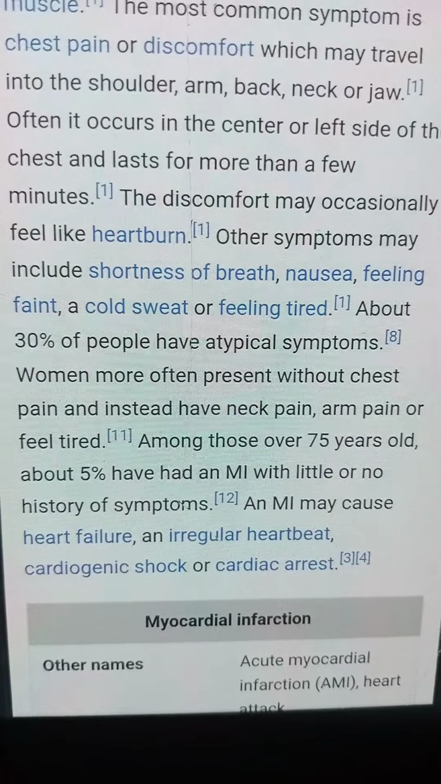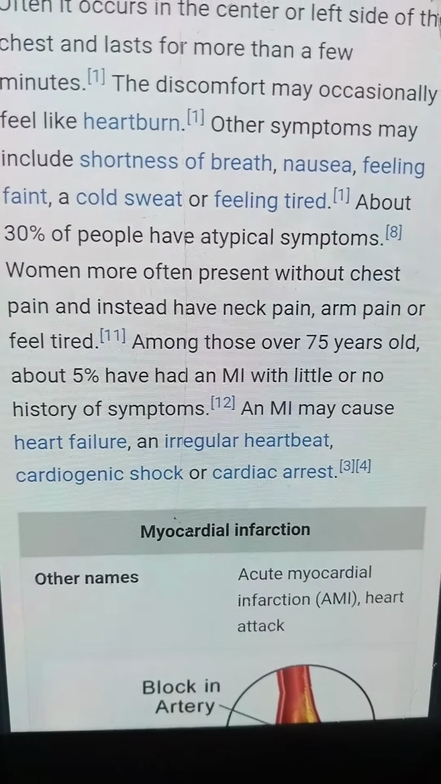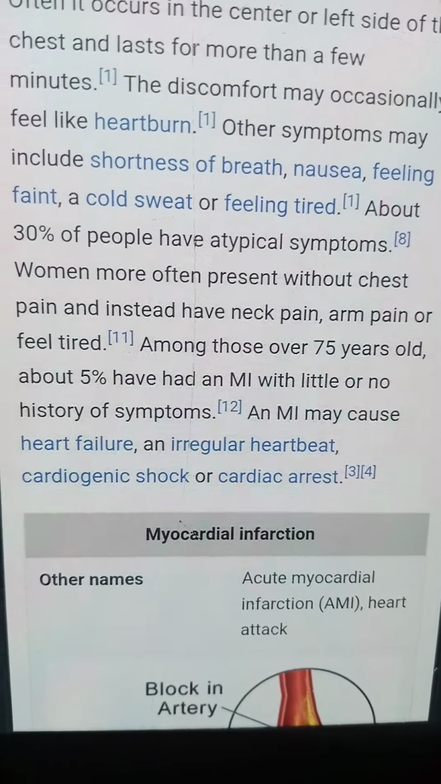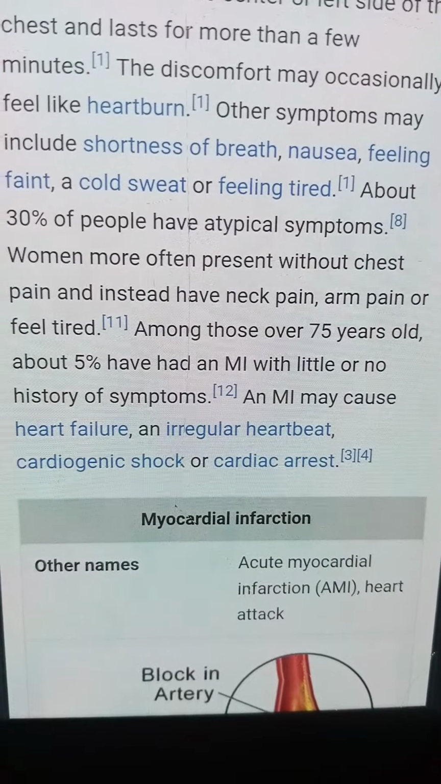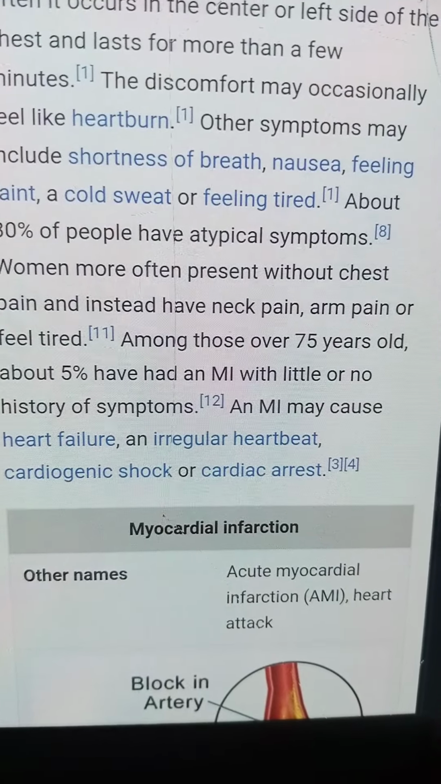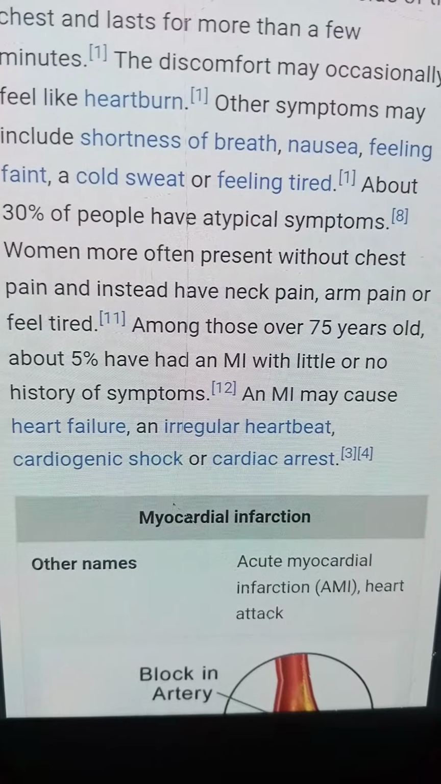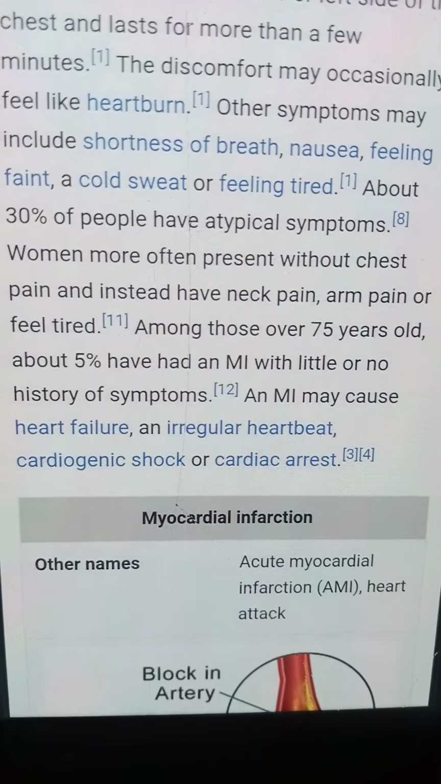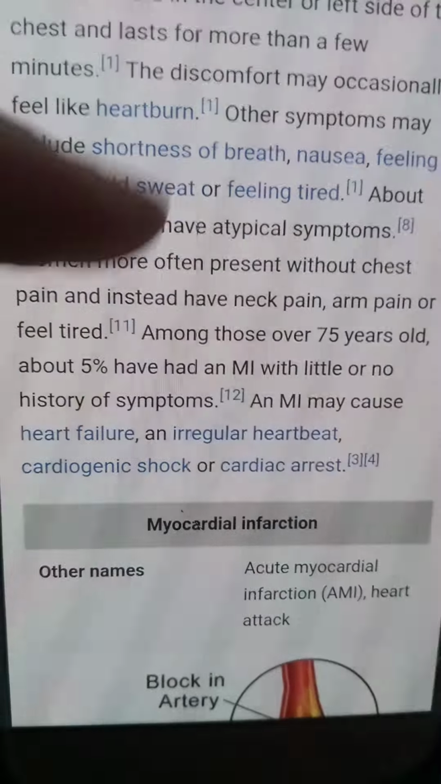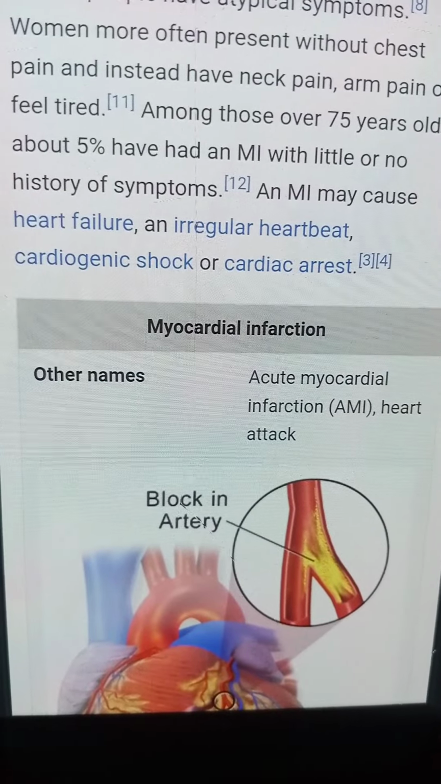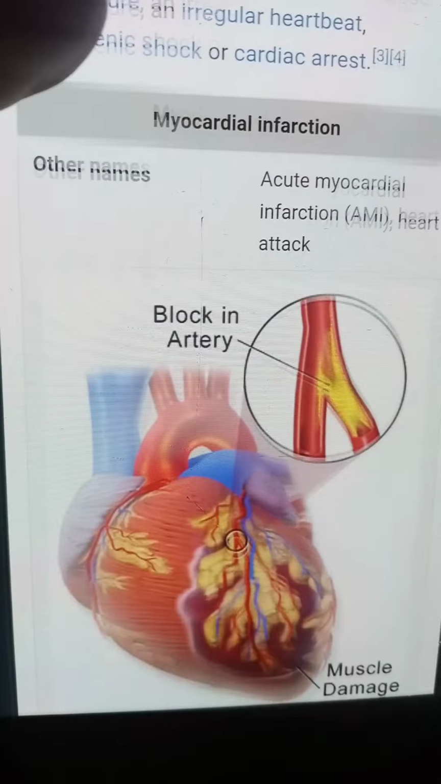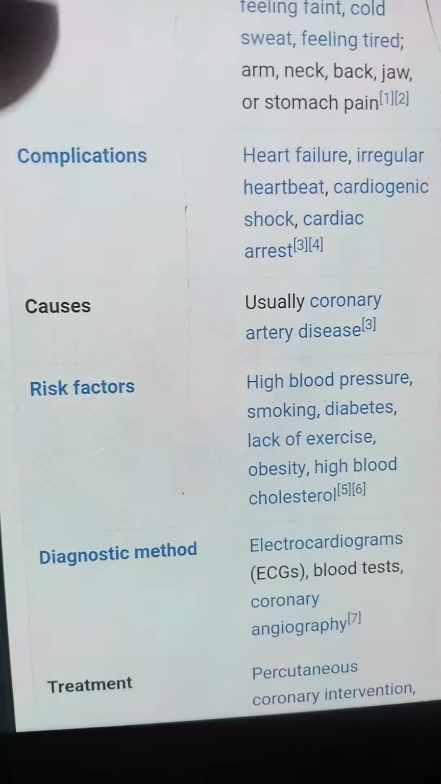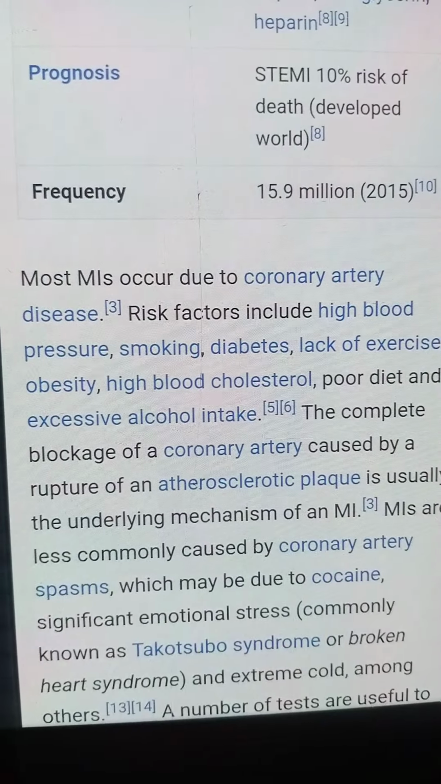About 30% of people have atypical symptoms. Women more often present without chest pain and instead have neck pain, arm pain, or feel tired. Among those over 75 years old, about 5% have a myocardial infarction with little or no history of symptoms. An MI may cause heart failure, irregular heartbeat, cardiogenic shock, or cardiac arrest. Its specialty, symptoms, causes, treatment, and frequency are discussed.